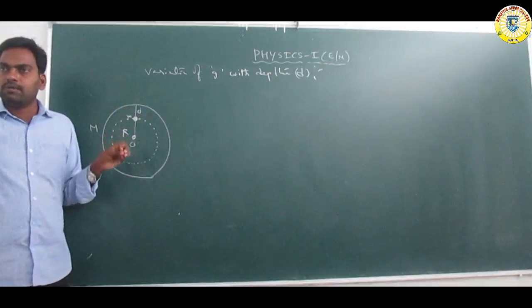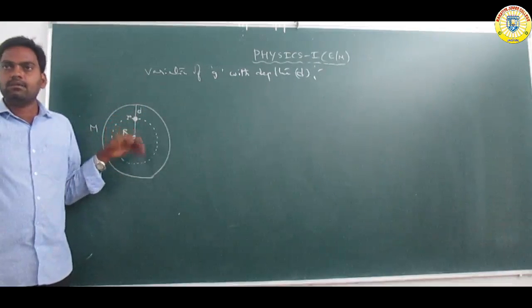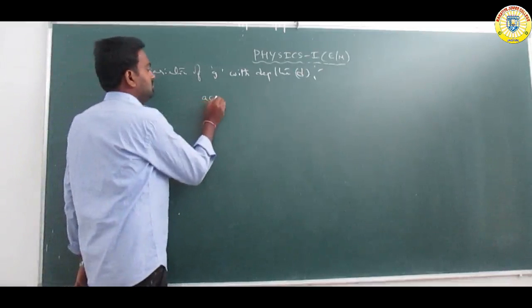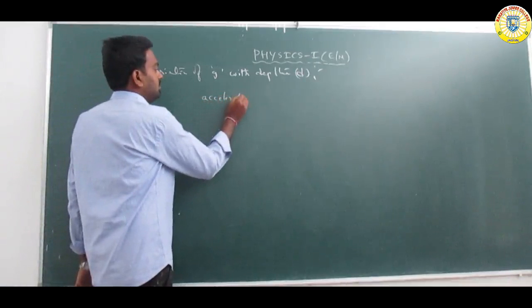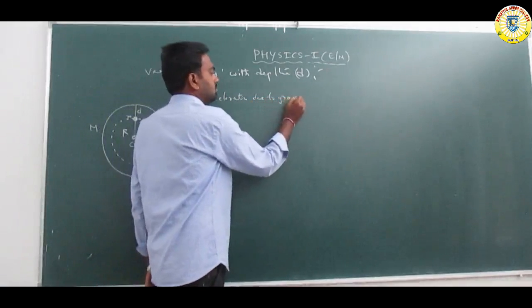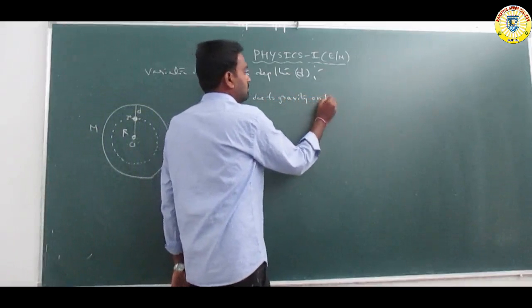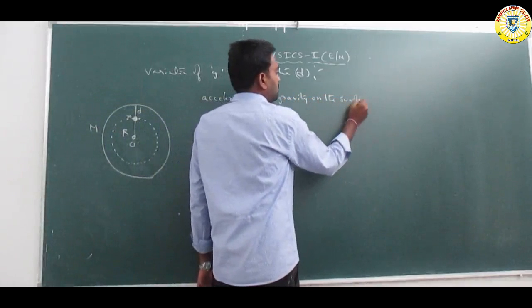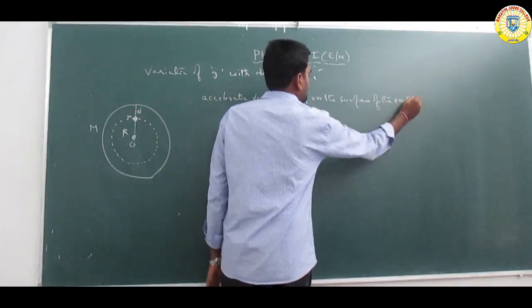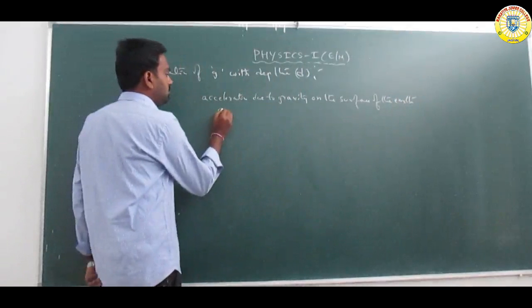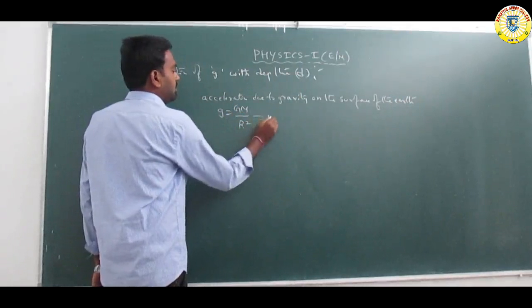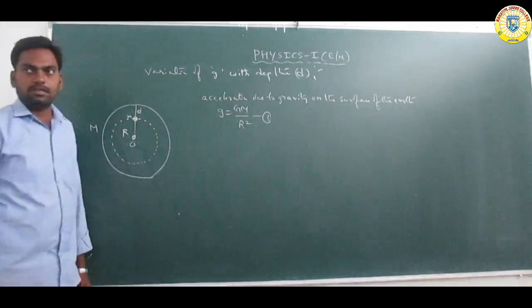Now to find the acceleration due to gravity on the surface of the earth, small g is equal to GM by R square.